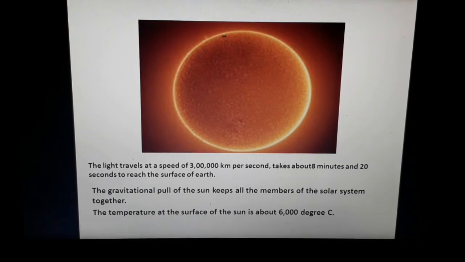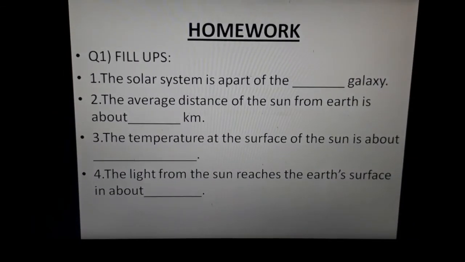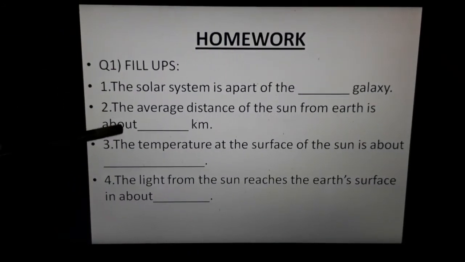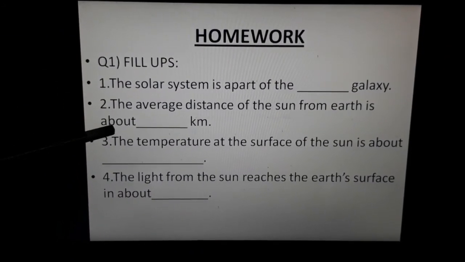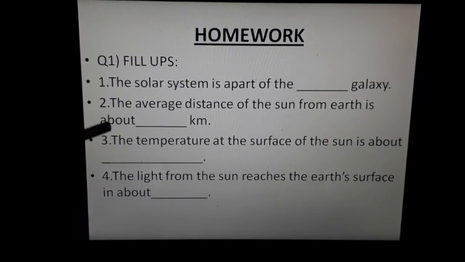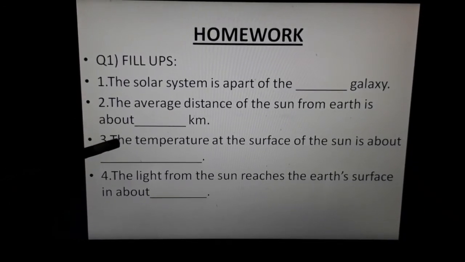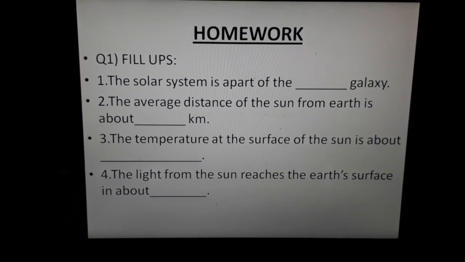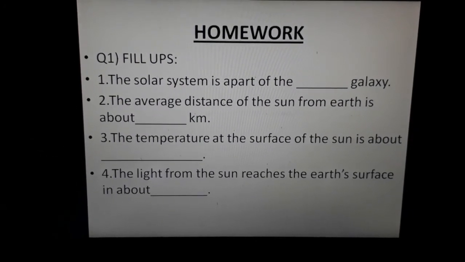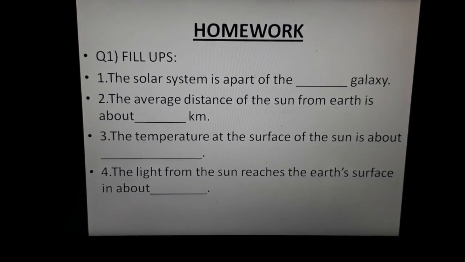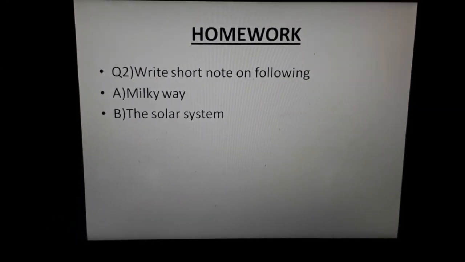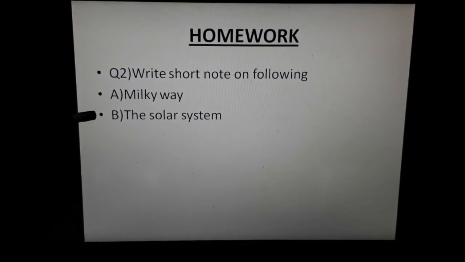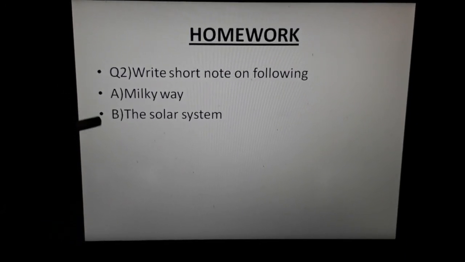Now I have prepared this homework for you. You have to do these fill-ups. Number 1: the solar system is a part of dash galaxy. Which galaxy? Milky Way or Akash Ganga galaxy. Second one, the average distance of the sun from the Earth is about, I have written all the answers. You have to find out the answers from the notes that I have given. So these are the 4 fill-ups and 1 question also. Write short notes on the following: Milky Way galaxy and the solar system. You have to write short notes on both of these.